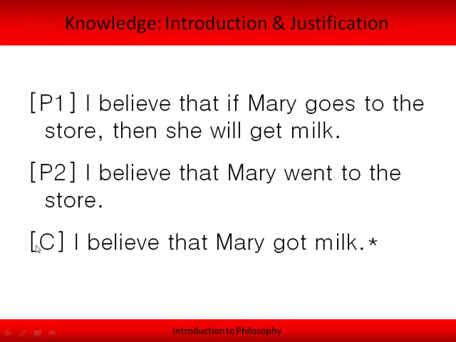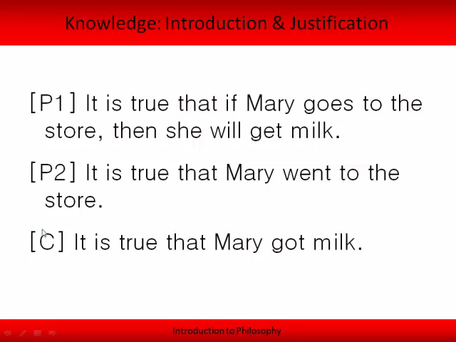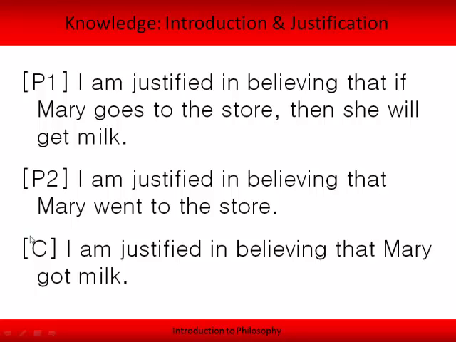So, actually let's skip that, go to this. If our premises are true and the conclusion follows logically, then the conclusion has to be true. That's basically just stating what we talked about in the beginning. If I'm justified in believing the premises and the conclusion follows logically from the premises, then I'm justified in believing the conclusion. Again, that's pretty straightforward.